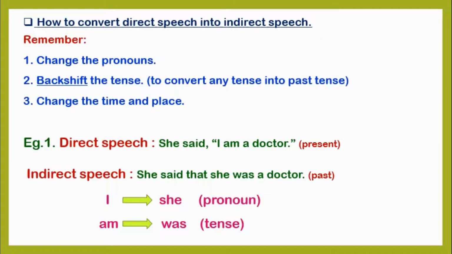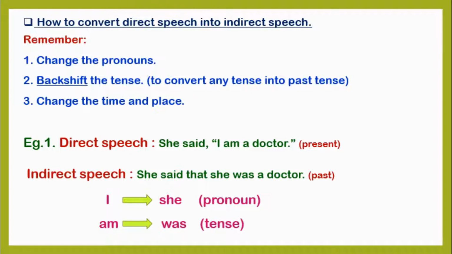Students, now let us see how to convert direct speech into indirect speech. Remember, while converting direct speech into indirect speech, we have to change the pronouns. Second, backshift the tense. Backshift the tense means to convert any tense into past tense. Third, change the time and place. Let us look at the first example, direct speech. She said, "I am a doctor."